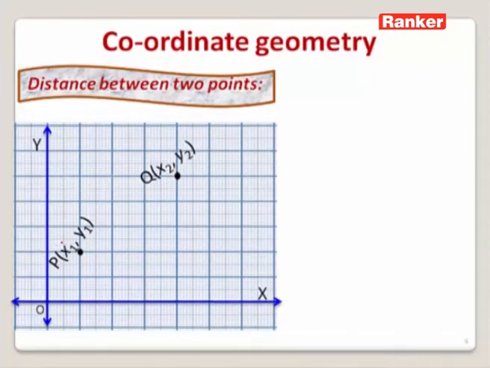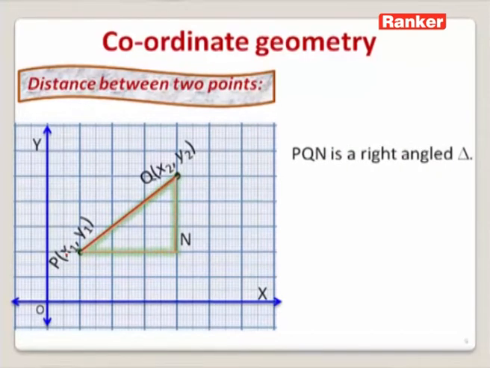Joining these 2 points, we get a line segment which is neither parallel to the x-axis nor parallel to the y-axis. In such a case, how do we find the distance between these 2 points, or the length of the line segment? To find the length of the line segment, let us construct a right angle triangle.